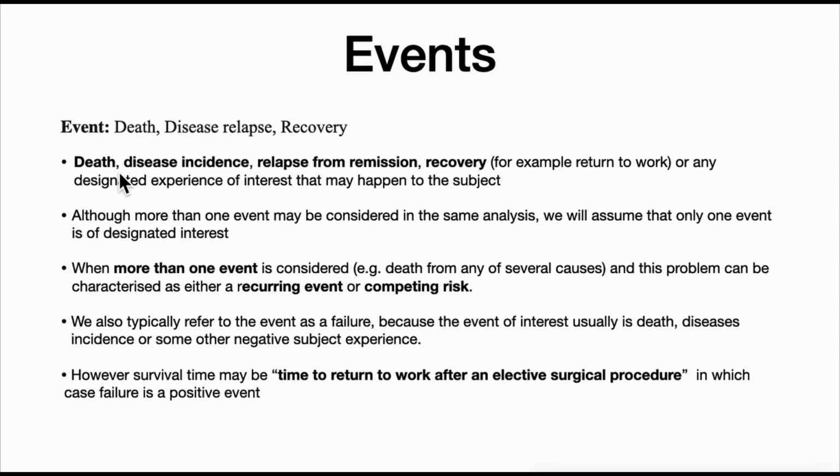Death, we all know that. Relapse from remission is nothing but the subject was cured and after some time again got the event. Recovery means subjects got cured and went back to their daily routine and work.